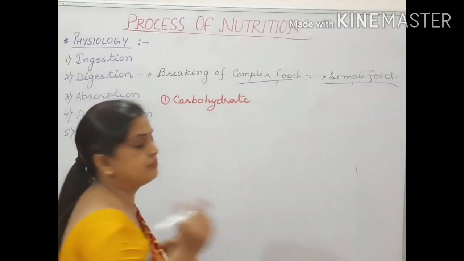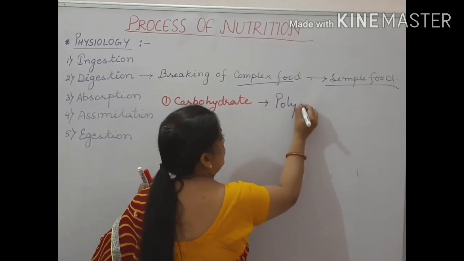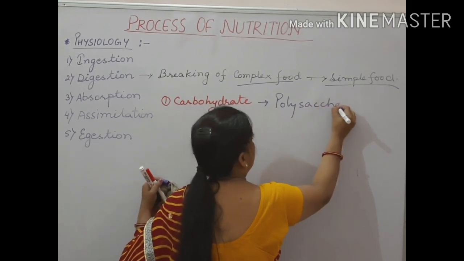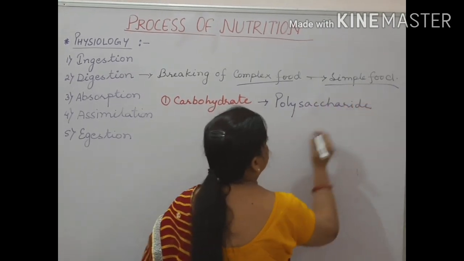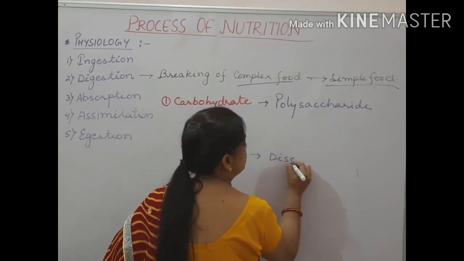There are three forms of carbohydrate. Now the first form is polysaccharide. Hope you remember these names. The second is your disaccharide.